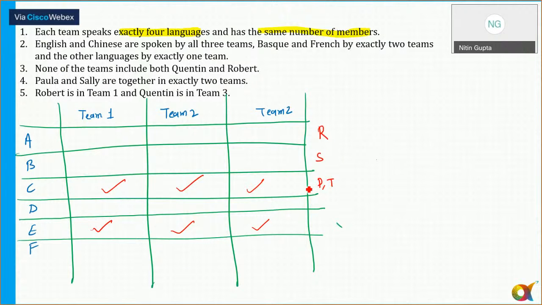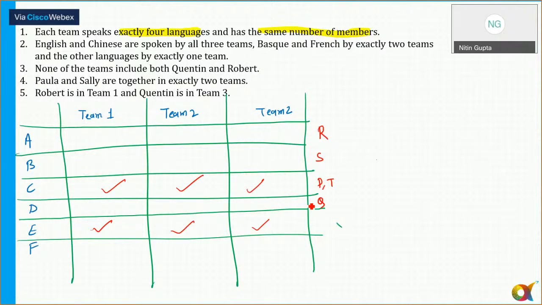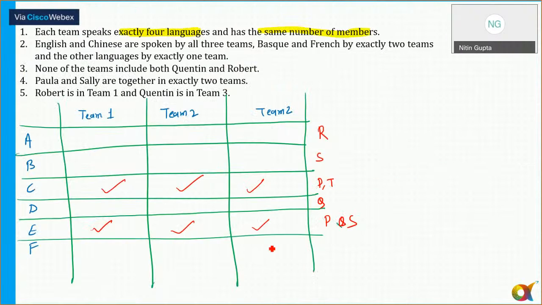Now next, Dutch is spoken by Quentin. And English is spoken by three persons, that is P, Q and S. So English is spoken by three persons, that is Q and S. And the last one, that is French, is spoken by R and T. So I've written R and T.